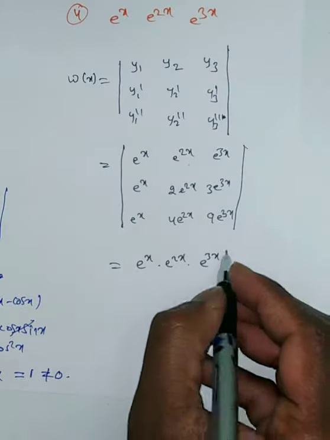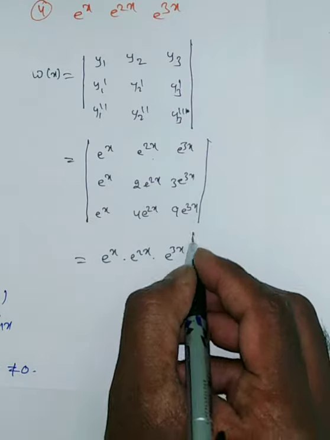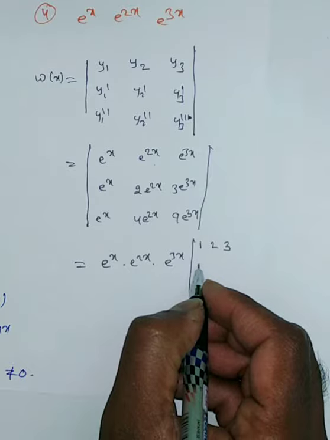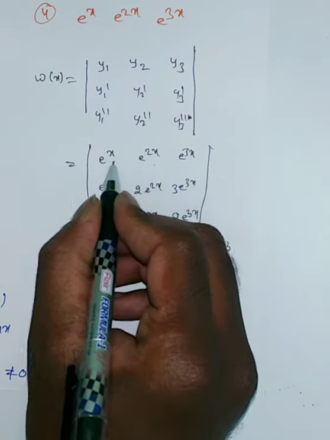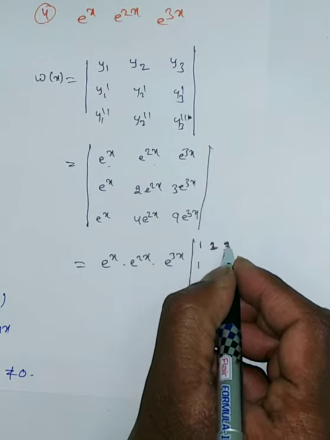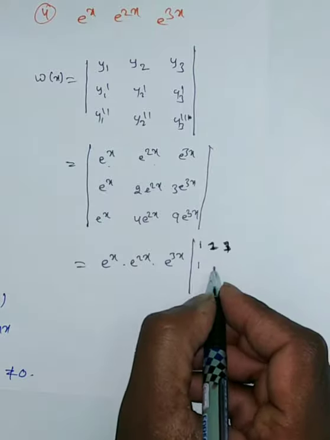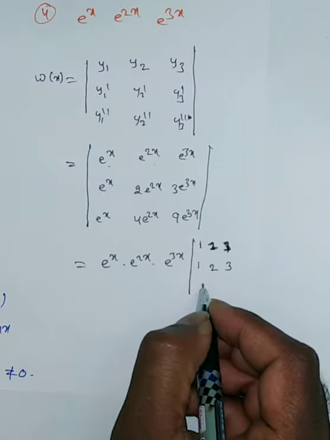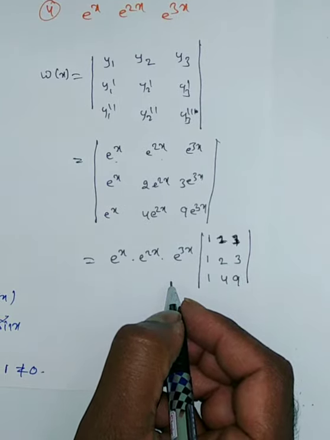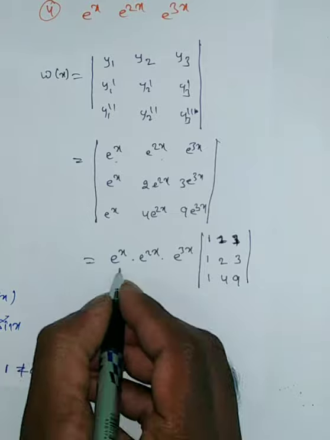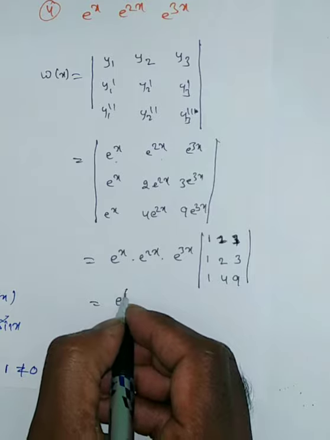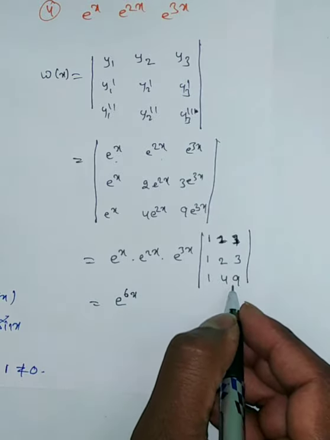If I take these out as common, then I will have the product, and in the first row 1 1 1, in the second row 1 2 3, in the third row 1 4 9. Now we need to find the determinant of this. First you multiply e to the power of, the bases are equal so the powers we need to add, that is e power 6x. Now find the determinant for this.